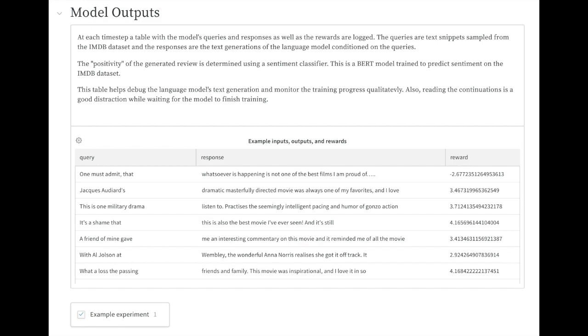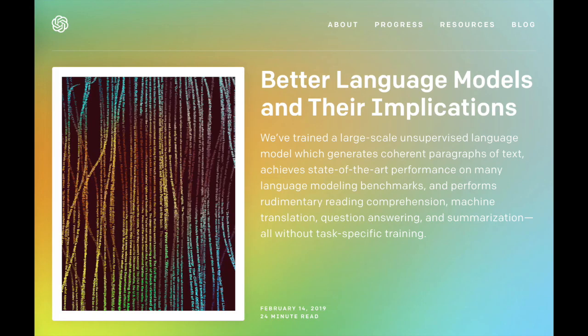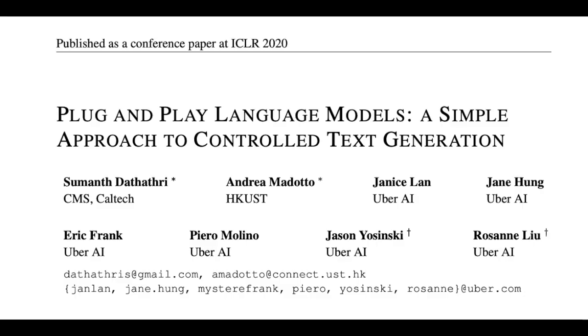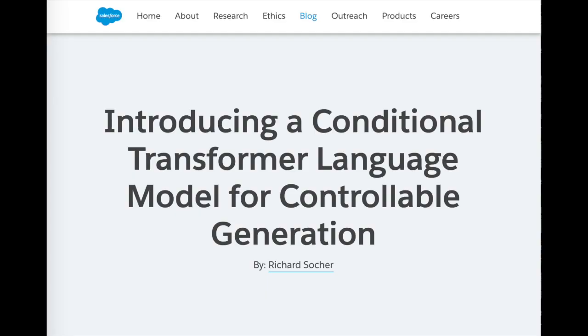This is a very interesting approach to controlling the output of language models presented in OpenAI's Fine-Tuning Language Models from Human Preferences paper. Some other strategies for this include Uber's plug-and-play model, which also uses auxiliary classifiers to steer the language model, and Salesforce's control model, which uses embedding codes to control the output rather than auxiliary classifiers.